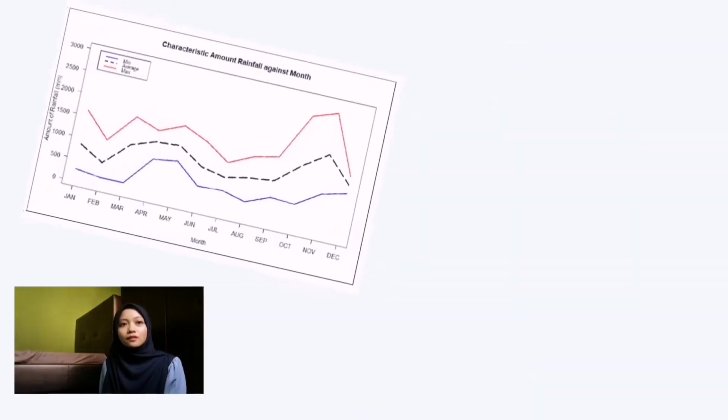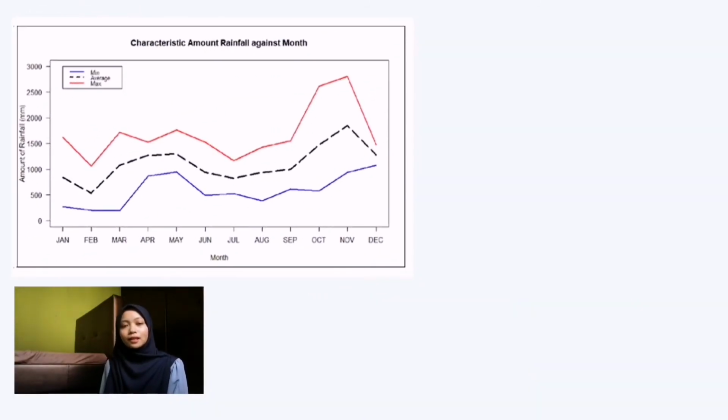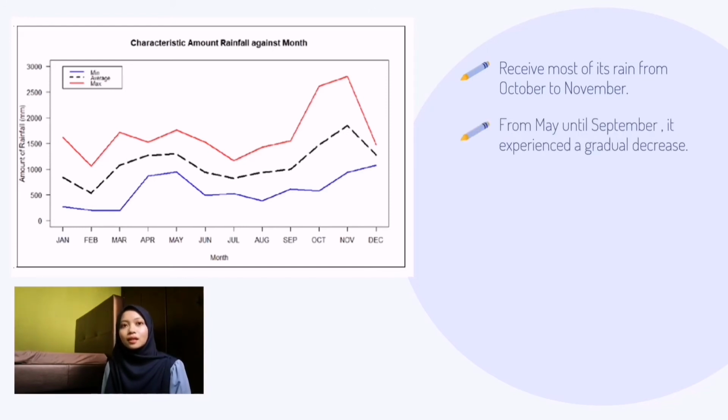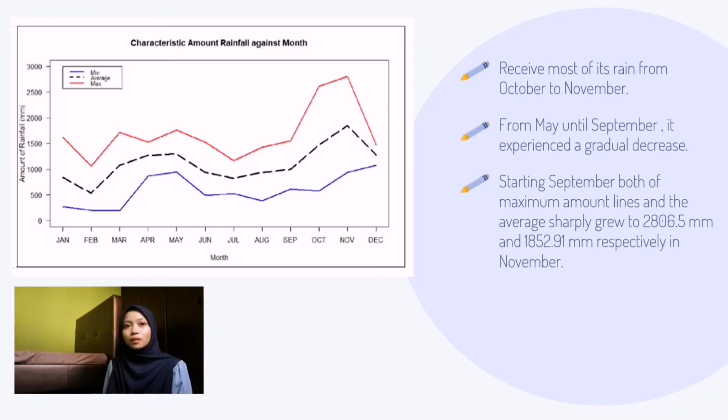Furthermore, this line graph shows the characteristic amount of rainfall against month. Negeri Sembilan received most of its rain from October to November. From May until September, it experienced a gradual decrease. Starting September, both the maximum and the average lines sharply grew to 2,806.5 mm and 1,852.91 mm respectively in November.